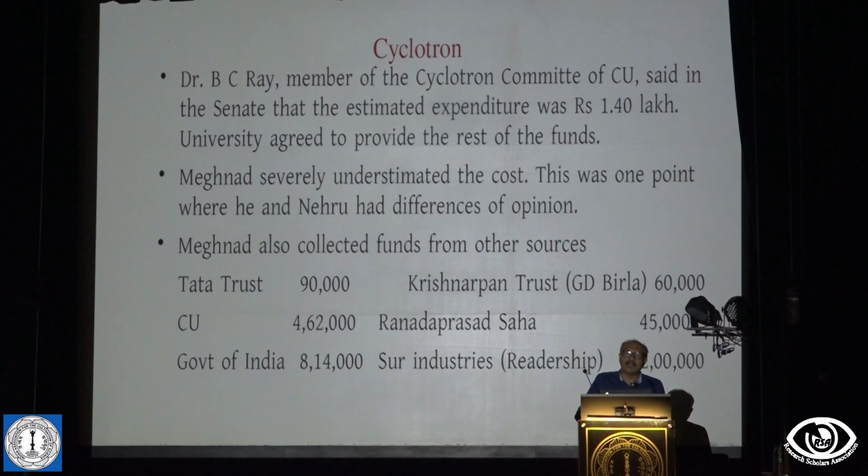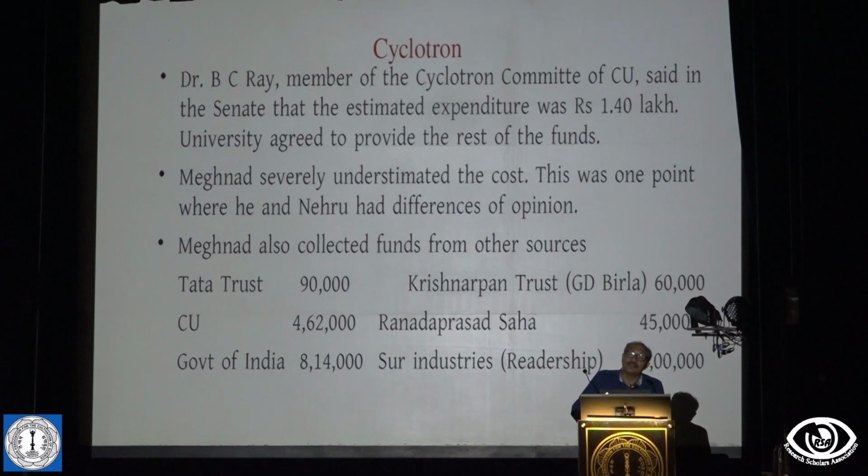Then we came across some documents in the Senate which say that Bidhan Chandra Roy, who was a member of the Senate and later the Vice Chancellor of Calcutta University, was saying that the cyclotron will cost certainly 1,40,000. This was a severe underestimate. Perhaps he had some motive, because he thought that if you ask for a lot of money, then nothing will come. So perhaps that's true.